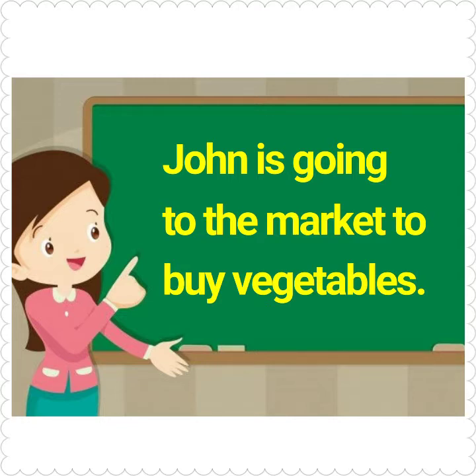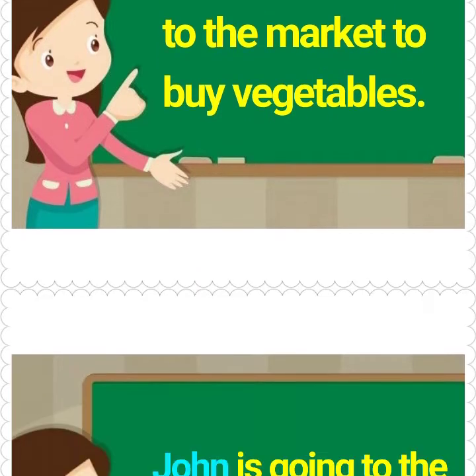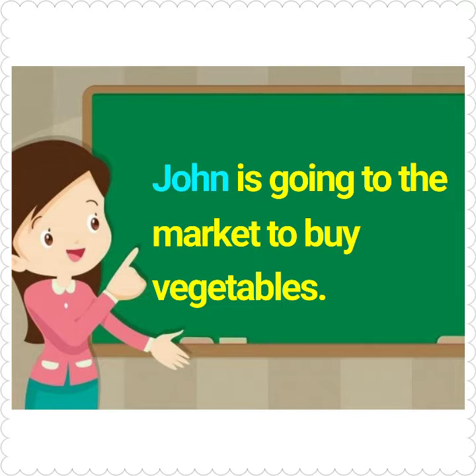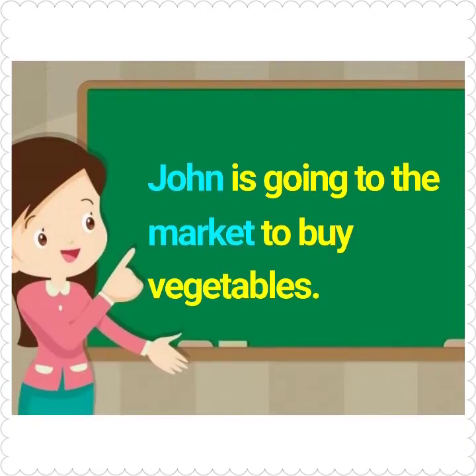Can you find the word in the sentence that names the person? John. The word John is a noun. Can you find the word in the sentence that names the place? Market.